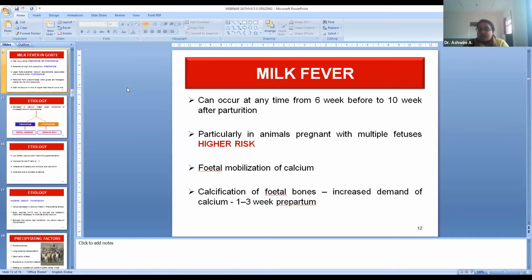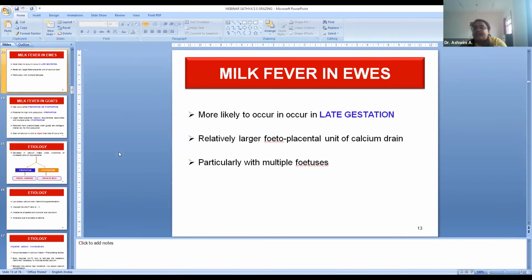It will be more during 1 to 3 weeks prepartum. Before parturition, 1 to 3 months, there is high demand for calcium due to fetal calcification. So this is the most susceptible period for milk fever in sheep and goats. It is more likely to occur in the late part of gestation, when the parturition date is due, 1 to 2 or 3 weeks before parturition.